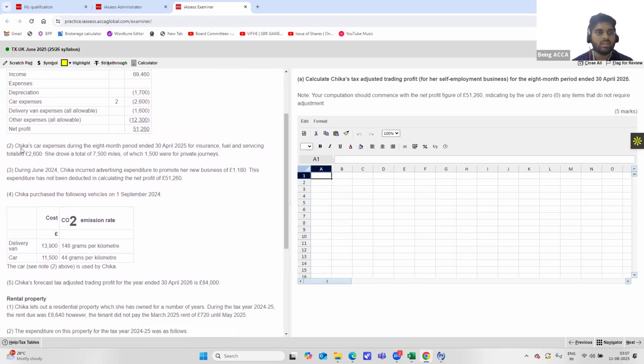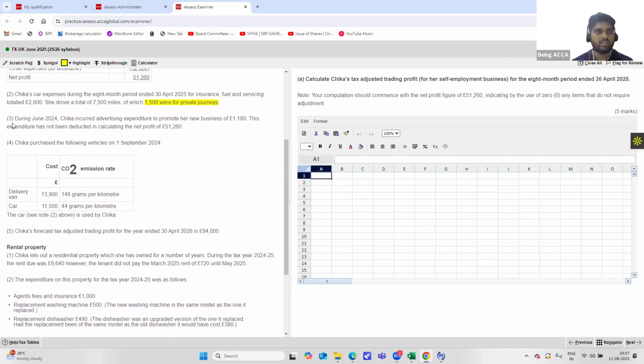All right. Now, Chika's car expenses during the 8-month period ended 30th April 2025 for insurance, fuel, and servicing total 2,600. Okay, the car expenses are a total of 2,600. She drove a total of 7,500 miles, of which 1,500 were for private journeys. So, since we're talking about self-employment, the private journeys will be a disallowed cost. So this is something we'll have to highlight.